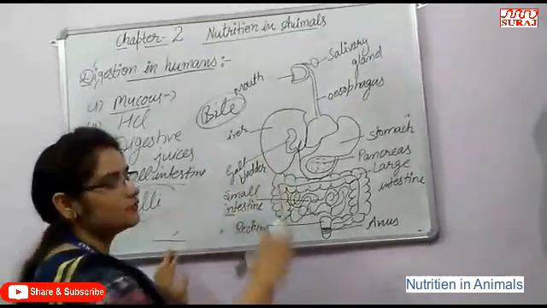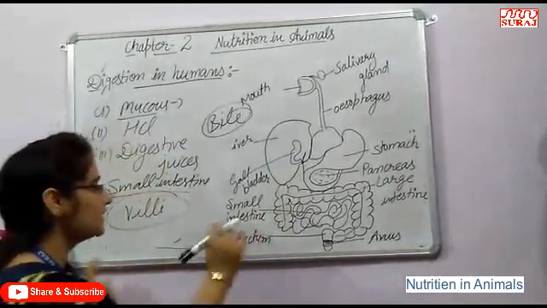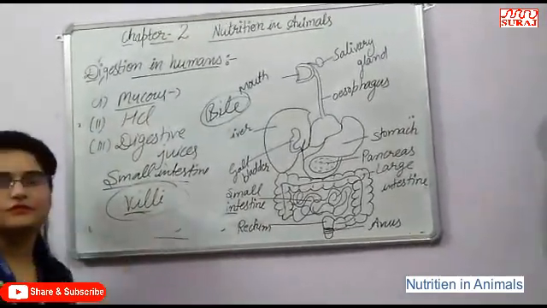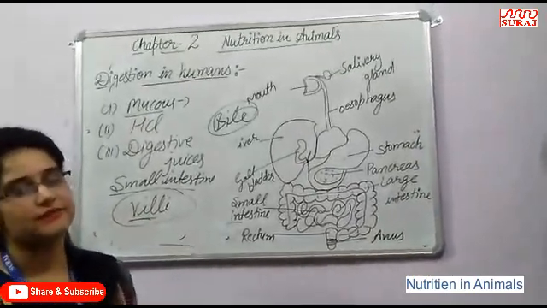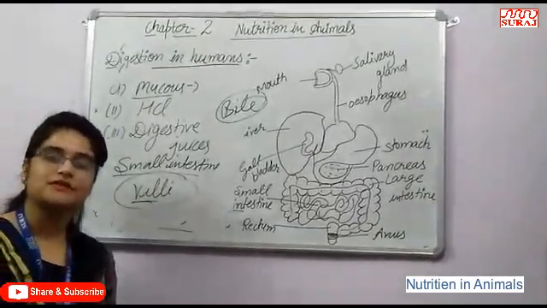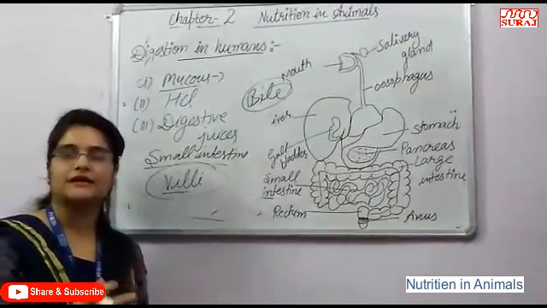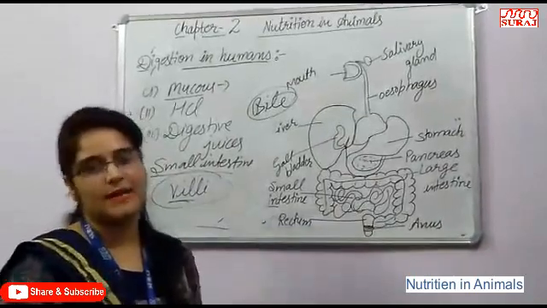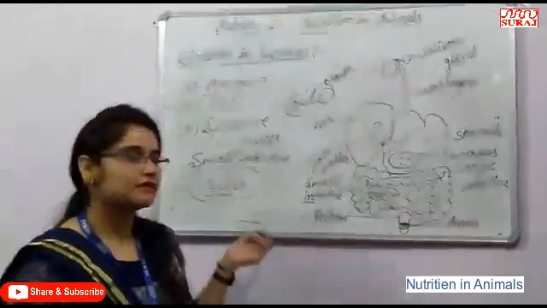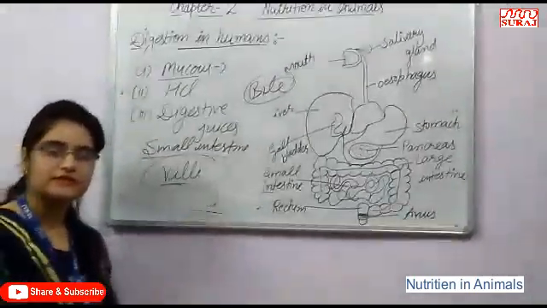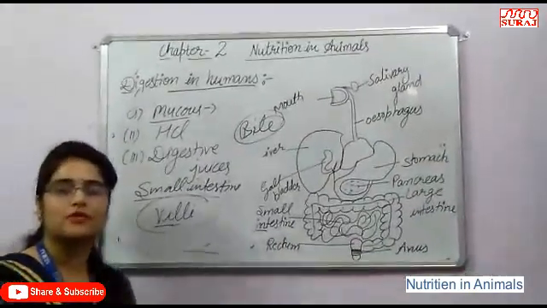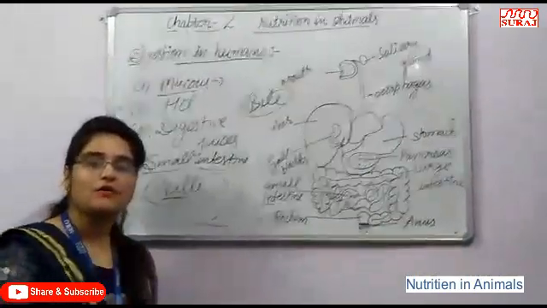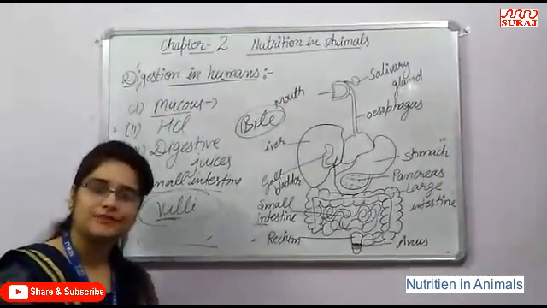Then this food is absorbed by the finger-like projections called villi. Okay, they increase the surface area for absorption. These villi are finger-like projections that increase the surface area for absorption, and they are very close to the surface of the blood capillaries. From there, the important nutrients present in the food are absorbed by body fluid like blood, and then transferred to all the body parts. That process is called assimilation.